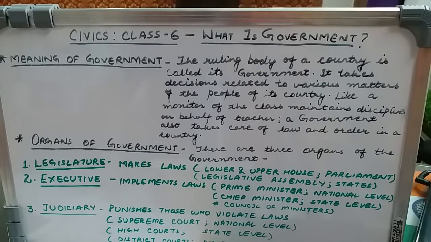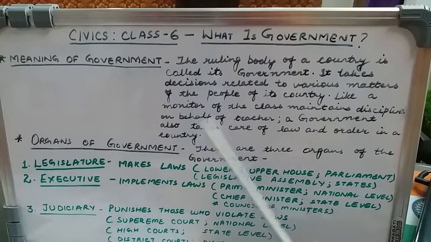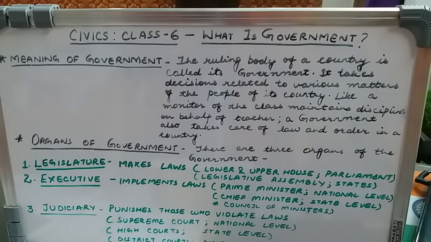Not only this, a government also takes care of law and order. When there are so many people living in one country, there has to be proper law and order, otherwise nothing will fall right in its place. Next, let us discuss the works of government in detail.